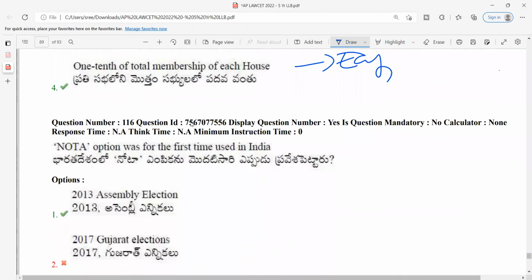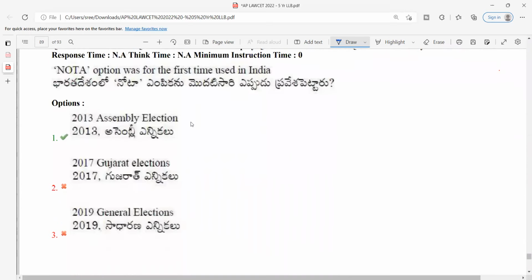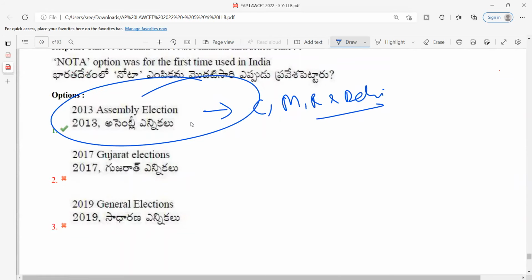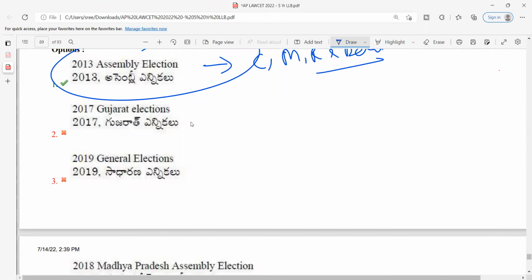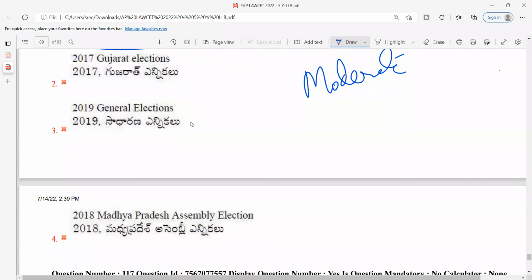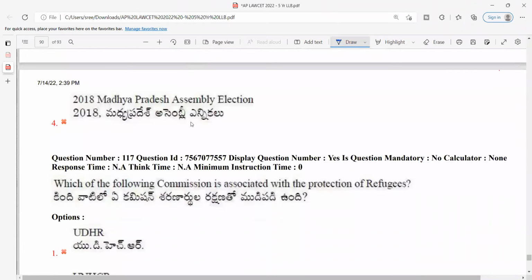Nota, that is none of the above, was used for the first time in India. So it is like kind of a GK question, so to say. In 2013 assembly elections, where assembly elections were held in some states like Chhattisgarh, Mizoram, Rajasthan, and Delhi. So in these states, the nota was used for the first time in India. Okay, kind of current, moderate question. Kerala. Kerala also, yeah, might be, but in these assembly elections, it was used in 2013.